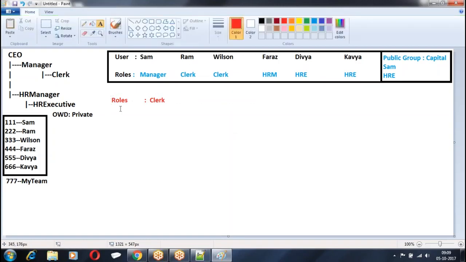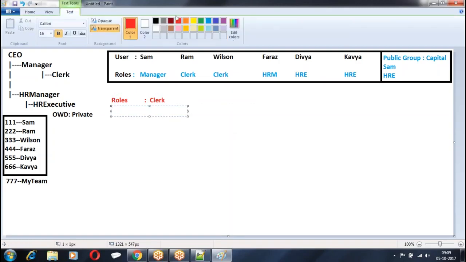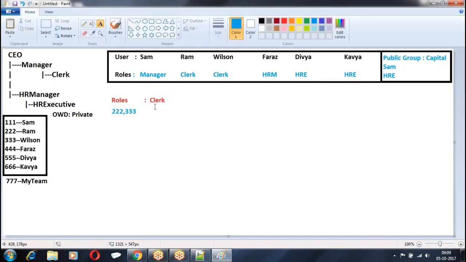Ram and Wilson. What records are owned by Ram and Wilson? They own 222 and 333. These are records owned by the people whose role is clerk.